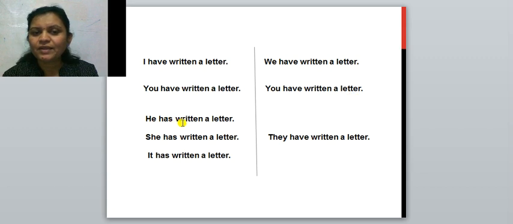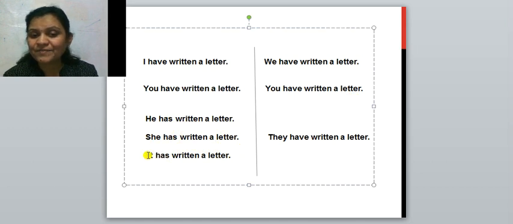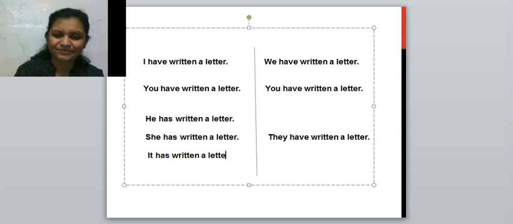Third, he has written a letter. She has written a letter. And here it has. What mistake is there? We can't say that it has written a letter. Here we have to change. Right? Then right here it has barked. It has jumped.